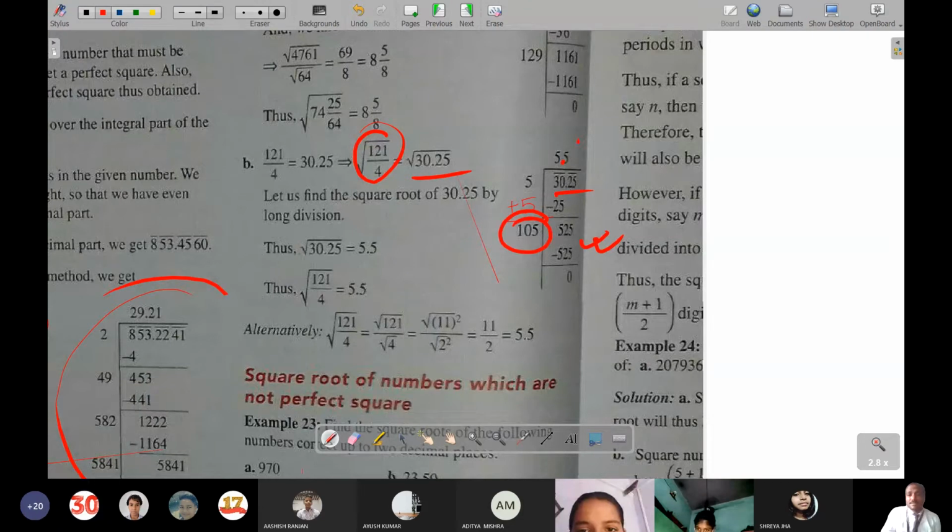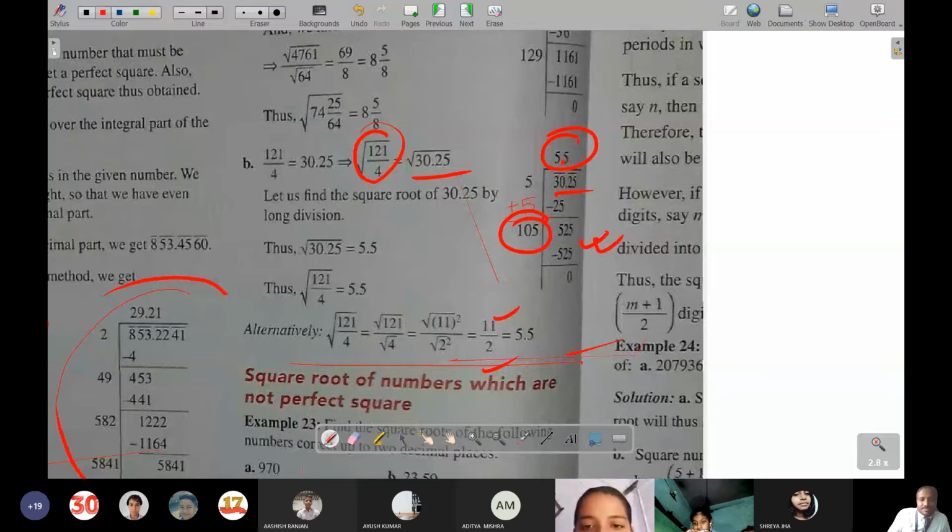11 by 2. And 11 by 2, of course, as an alternative method you can see it has been written: root under 121 is root under 11 whole square, so 11 by 2 has been written and 5.5 found. That can also be done. Got it? Yes, sir. Simply, 121 is the square of 11 and 4 is the square of 2. So simply we can do it now.